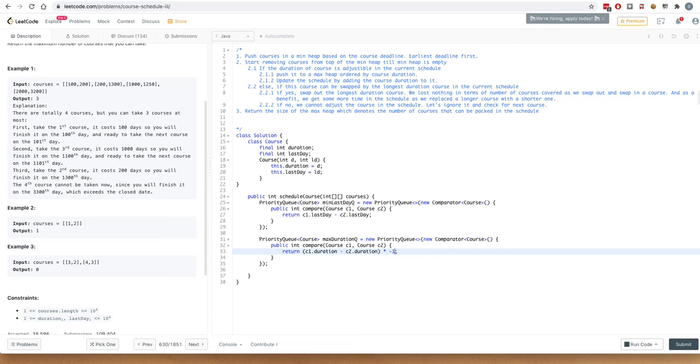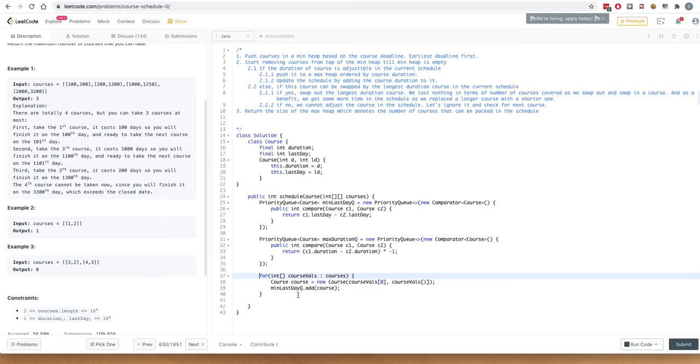Okay, let's move forward. So first of all, let's push all the courses that we have as an input in our min heap. So we now have all the courses nicely put in our min heap, and they are ordered by their deadline. So the earliest deadline course is on the top of the heap, followed by the greater deadlines. Okay, now let's maintain a variable booked till. This denotes the date till which we are booked in the schedule that we have undertaken.